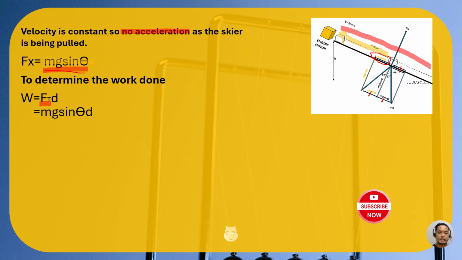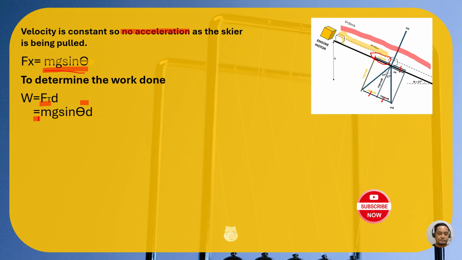So it should be negative here. And then our displacement also is going to the left, so it will have a negative sign here. Negative and negative, that's positive, so it will still have a positive work.